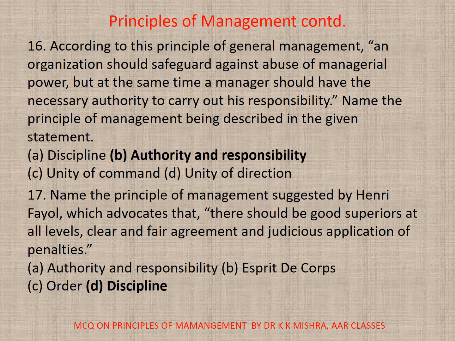16. According to this principle of general management, an organization should safeguard against abuse of managerial power. But at the same time, a manager should have the necessary authority to carry out his responsibility. Name the principle of management being described in the given statement. So here correct option is B, authority and responsibility.